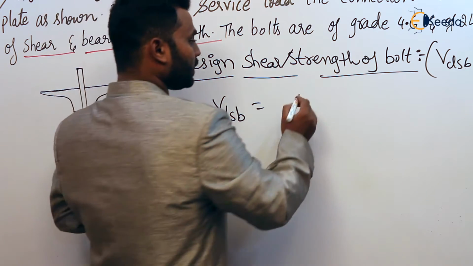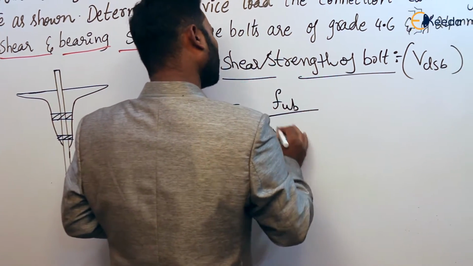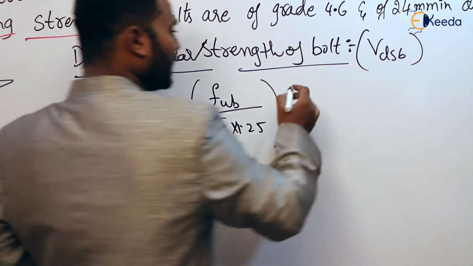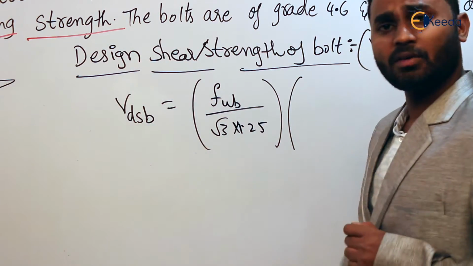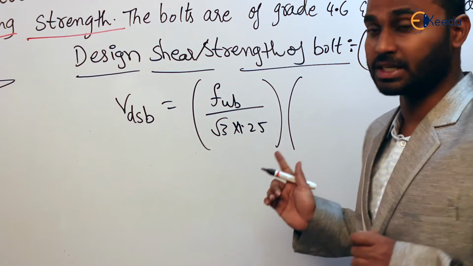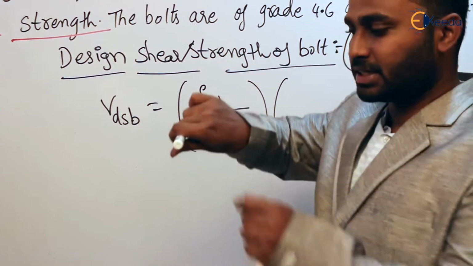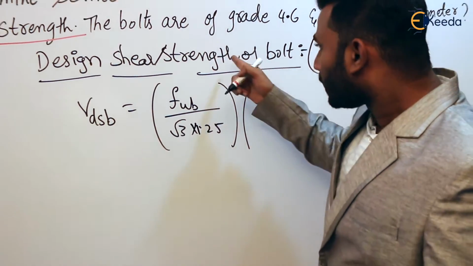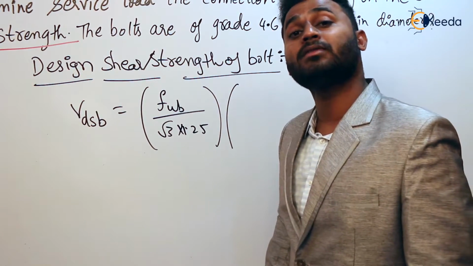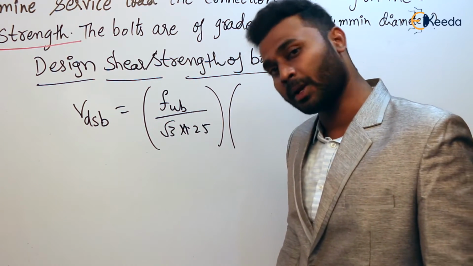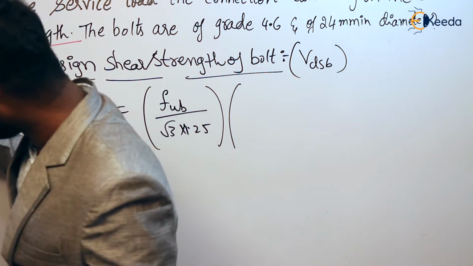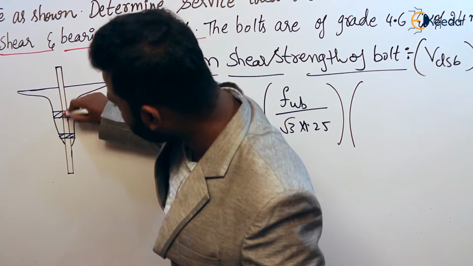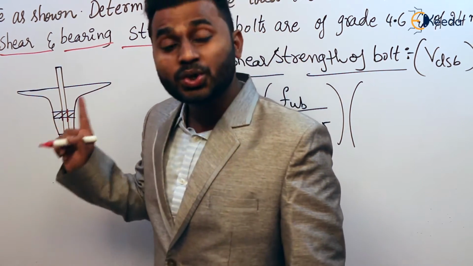What is that formula? fub by root 3 into 1.25. This is the permissible stress. And area: what is the area that is undergoing shear? Of course, this also we have discussed in detail. The area is pi by 4 d square, the circular area. This is the area that is undergoing shear. In the beginning itself, we have assumed that the threaded portion will intercept the shear plane. Agree or not? These are the threaded portions here. How many shear planes are there in this diagram? Here there is one interface and here one interface, so obviously two shear planes are there.